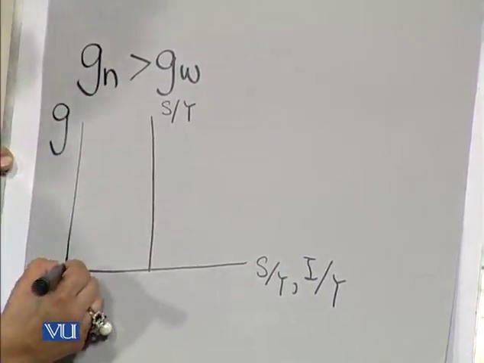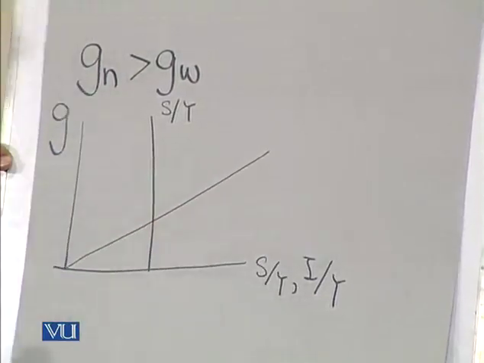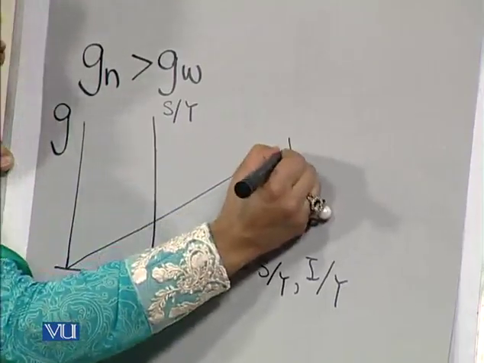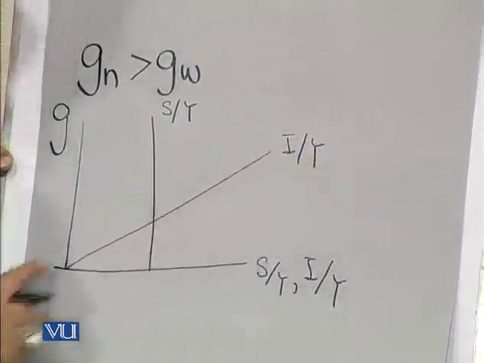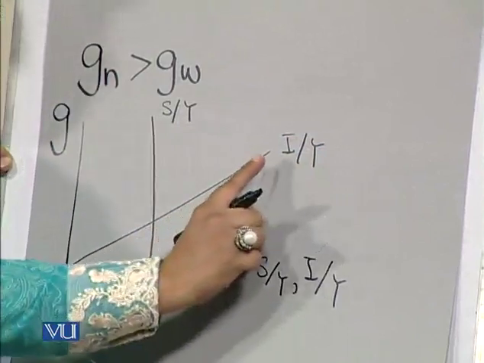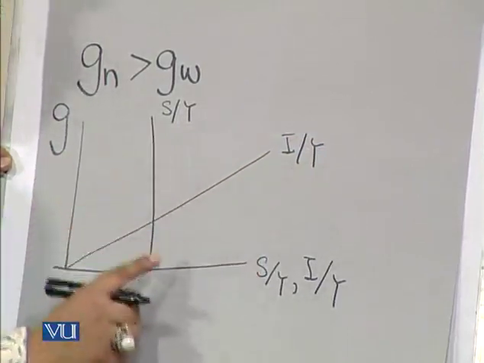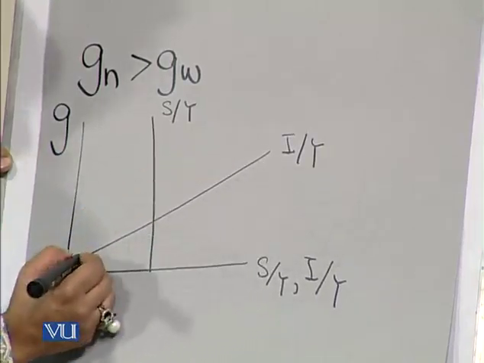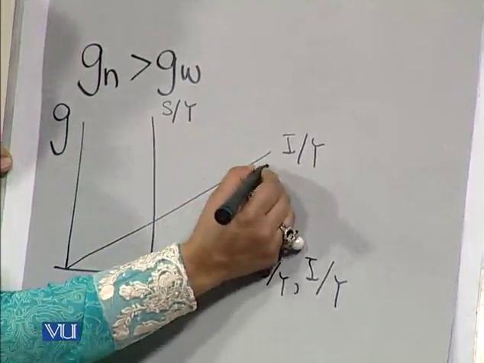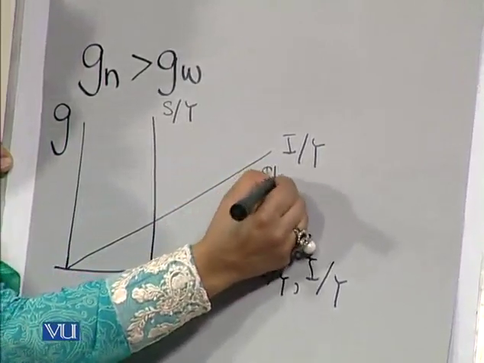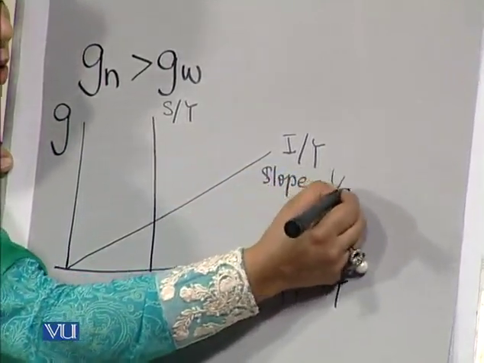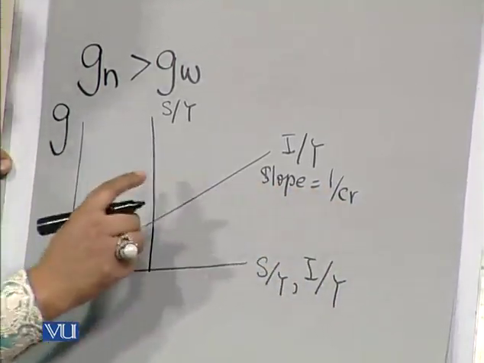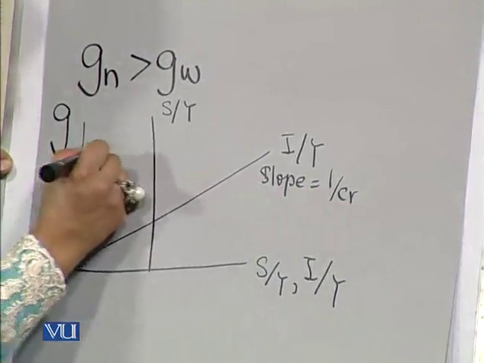Suppose this straight line gives you the curve that tells us about the investment ratio. As growth takes place, the investment ratio increases, and there is a positive relationship between the two. Suppose the slope of this investment ratio curve is given by 1 over CR, where CR is the desired capital output ratio.